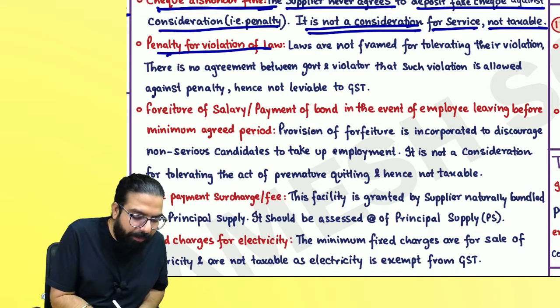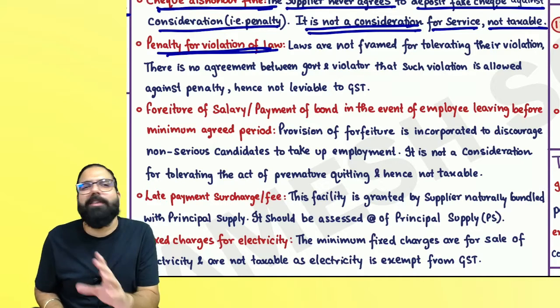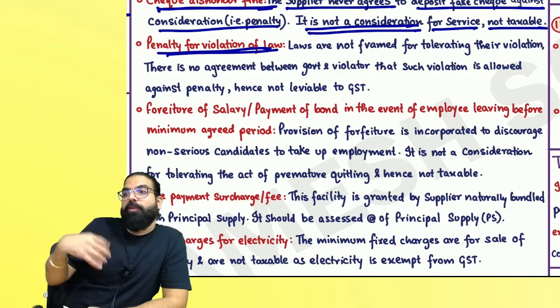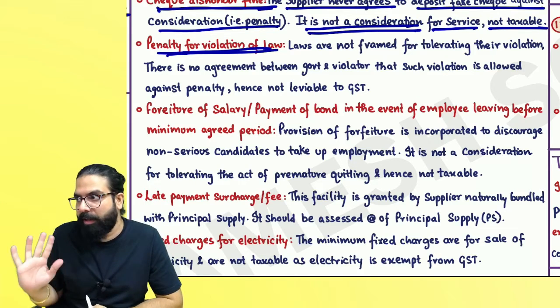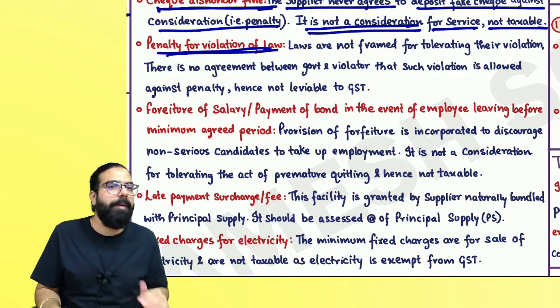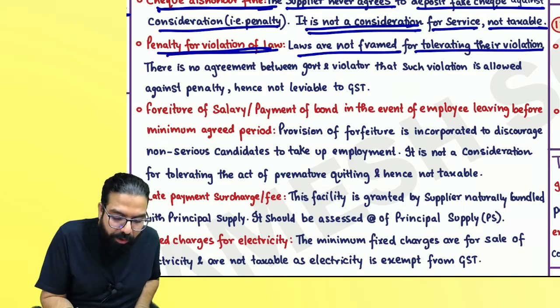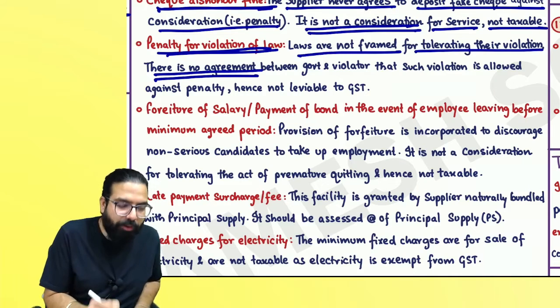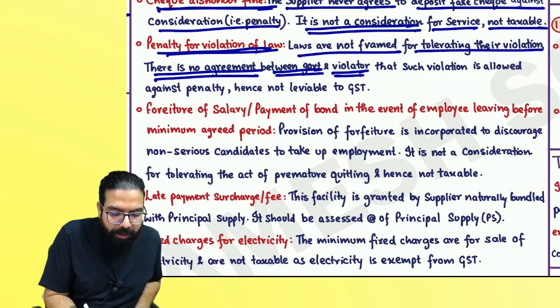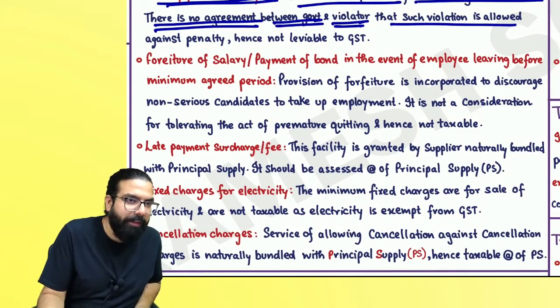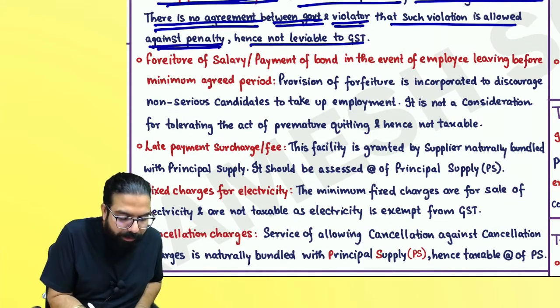The next one over here is penalty for violation of law. Baba, laws are not framed so that the government is telling you, you don't wear a helmet, I'll take this much amount. Did the government say that? Baba, illegal agreements can't be done. Laws are not framed for tolerating their violation. There is no agreement between government and the violator that such violation is allowed against a penalty and hence not taxable.